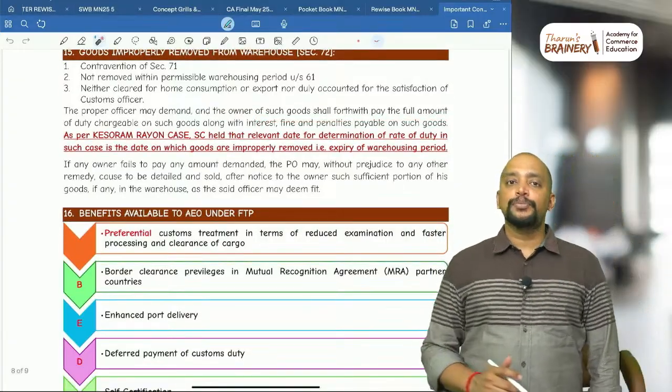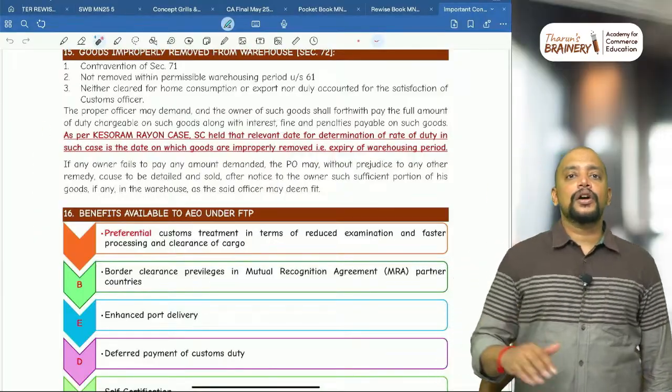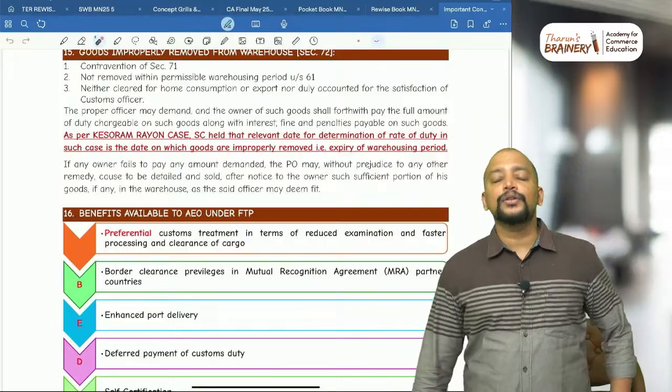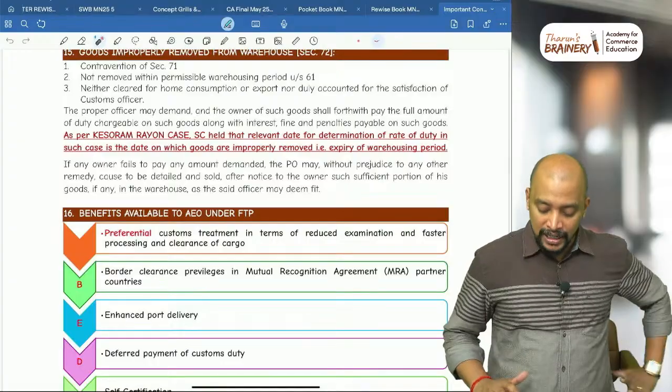And we have an important case in this regard. As per the Kesoram Rayon case, if the goods are not cleared within the permissible warehousing period, the goods are deemed to be improperly removed and the duty can be demanded accordingly.